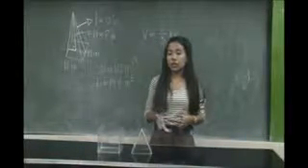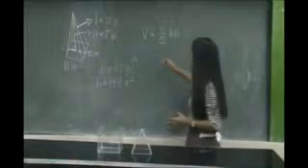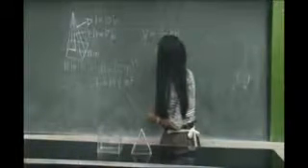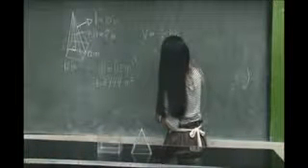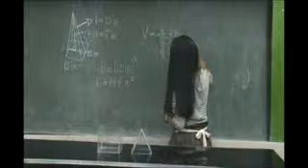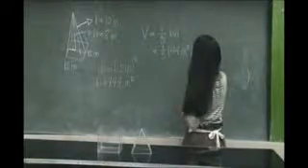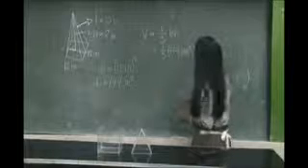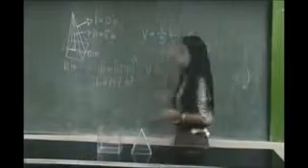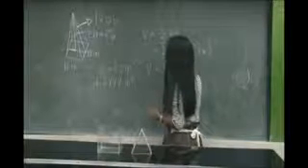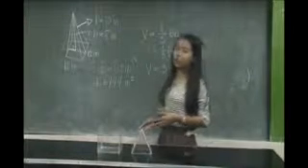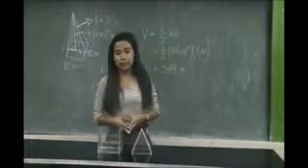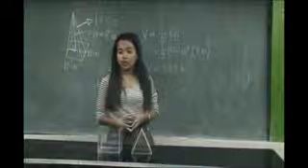Therefore, the volume V is now equal to 1/3 times the base, which is 144 square inches, times the height, which is equal to 8 inches. And then by simplifying, we will get a volume equal to 384 cubic inches. Therefore, the volume of the given pyramid is equal to 384 cubic inches.